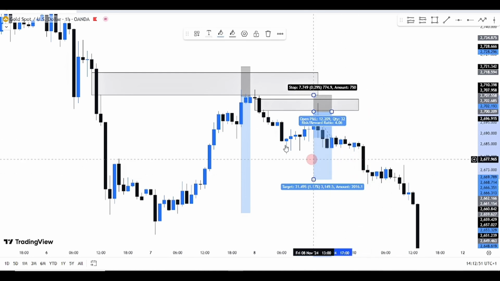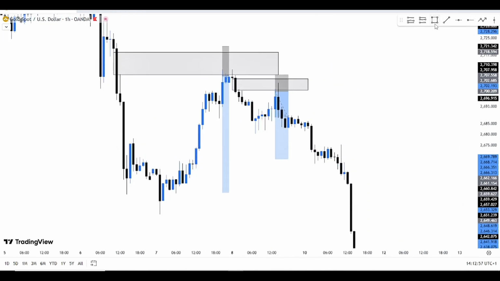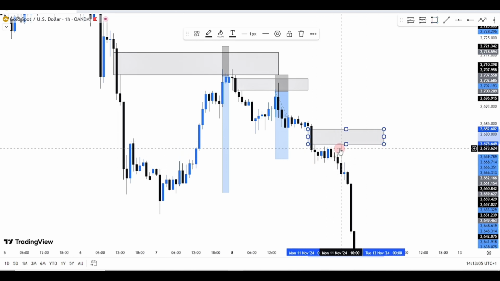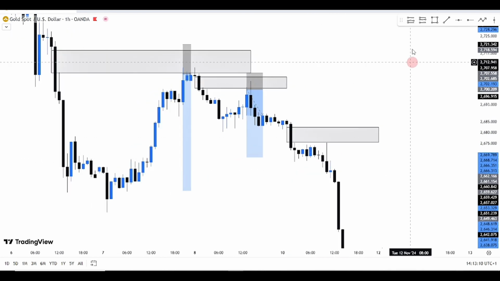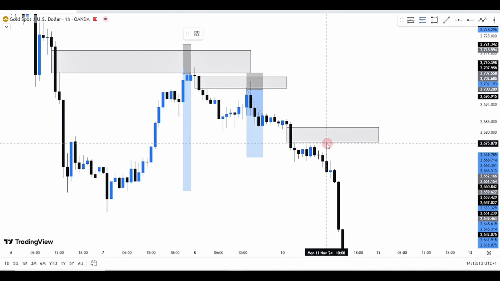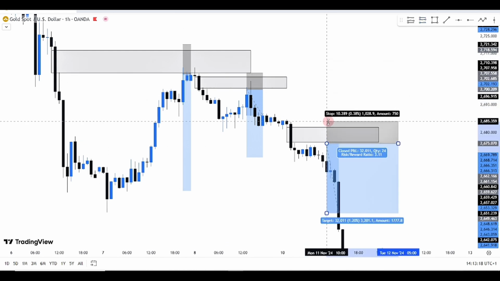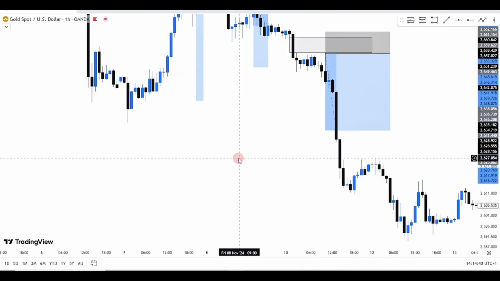We also had another one after we had this break. We had another FVG level that was formed at this very point. So basically what I'm supposed to do is to draw out that FVG level which was formed, and expect price to pull back inside of that FVG level, filling it up to keep pushing towards the downside. So if I want to sell, I want to sell at this very level. My SL should be above that fair value gap, and my TP should be below. And that is basically how to trade the bearish fair value gap.